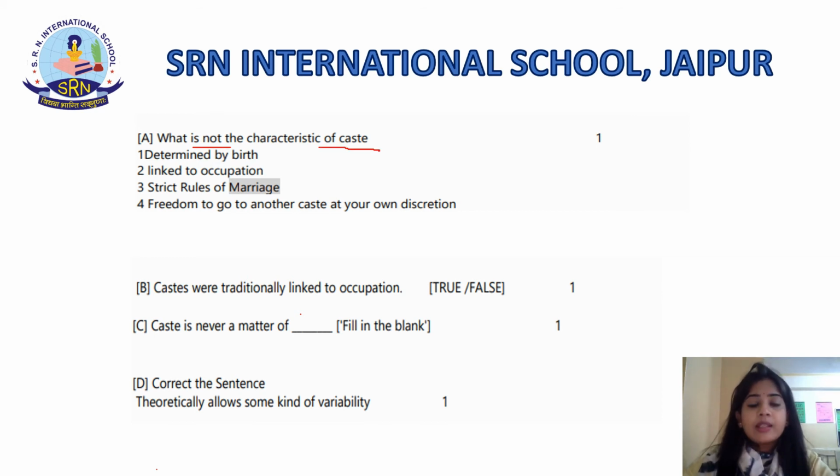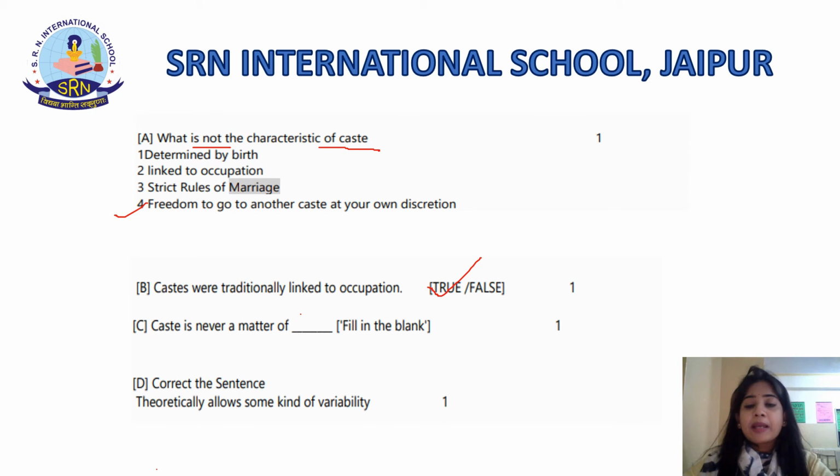So the first one is determined by birth, linked to occupation, strict rules of marriage, freedom to go to another caste at your own discretion. Now, the correct answer is freedom to go to another caste at your own discretion. The other three describe the characteristics of caste very well. Now, talking of the second question, castes were traditionally linked to occupation. As we have just read before in the passage, that is true.